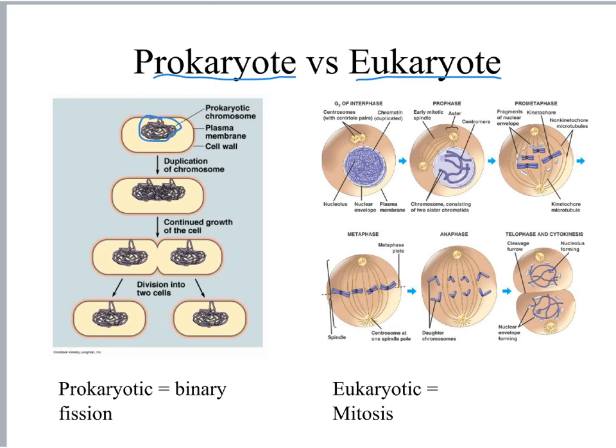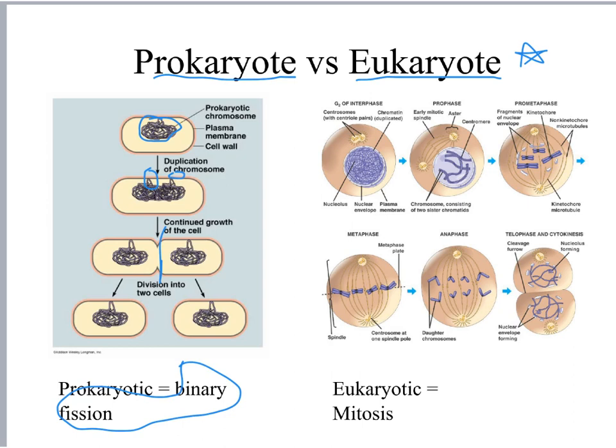What happens in prokaryotic cells is they undergo division by duplicating that chromosome. It makes two copies of that chromosome. The chromosome then gets attached to the membrane. And after it's attached to the membrane, the cell simply divides in half. And where formerly was one cell, now we have two. The process of prokaryotic cells undergoing cell division is called binary fission. It is not mitosis. Only eukaryotic cells are the cells that undergo mitosis.